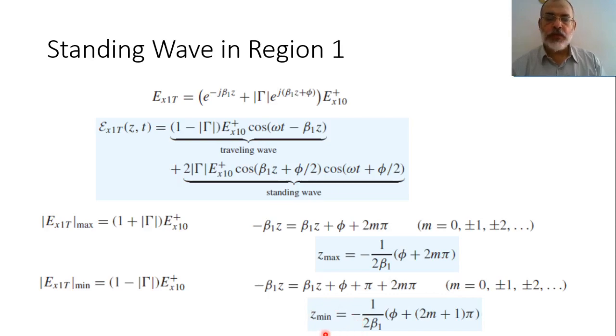And effectively, as we mentioned in the case of perfect electric conductor, the location of the maximum of the electric field corresponds to the location of the minimum of the magnetic field. And the location of the minimum of the electric field corresponds to the location of the maximum of the magnetic field, such that the electric field and magnetic field, their locations for maximum and minimum are interlaced.